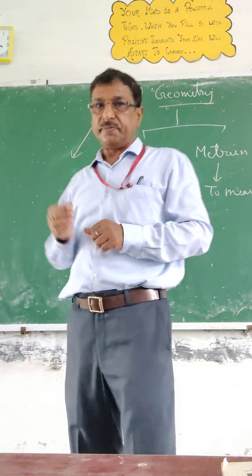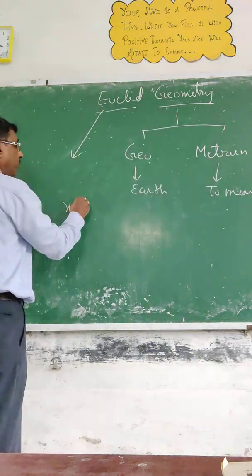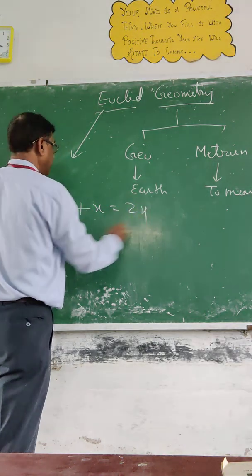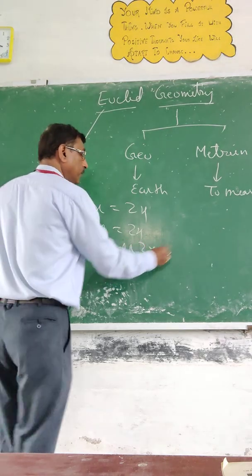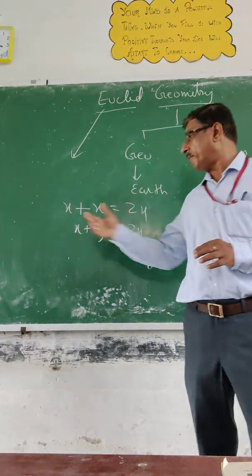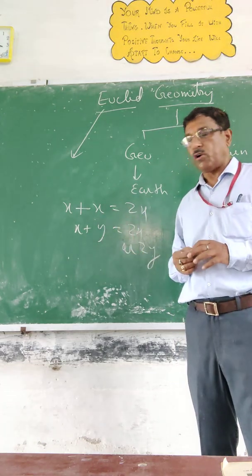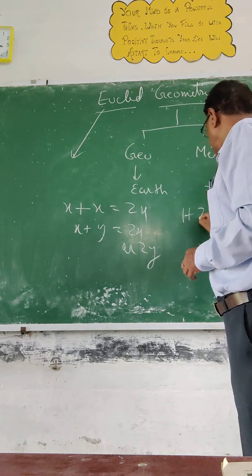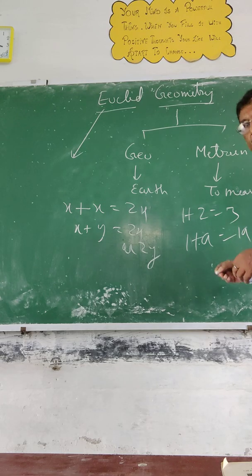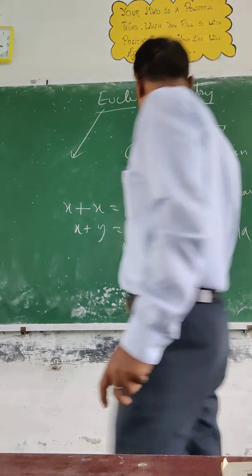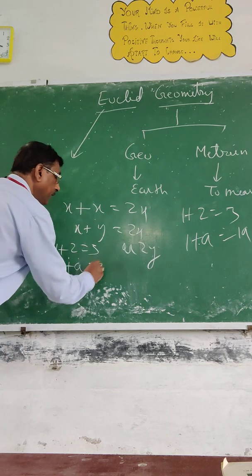You have just seen the problem, right? Teacher says a lot of problems. x plus x, you can say 2x. x plus y, you can't say 2x or 2y. This is a basic problem. When you give numbers, students are able to add. If we give 1 plus 2, that is 3. If we give 1 plus a, what is the value? 1a. Can you see? 1 plus 2 is 3, and 1 plus a is a.